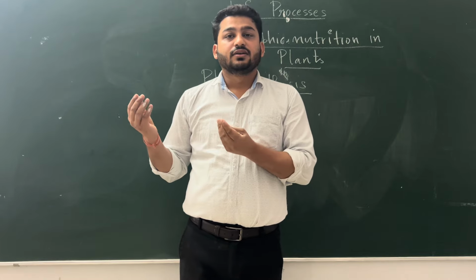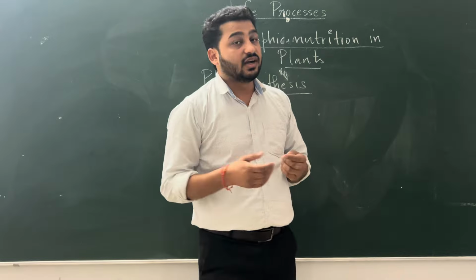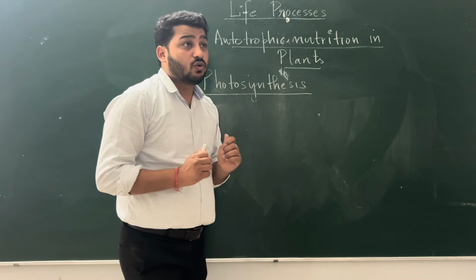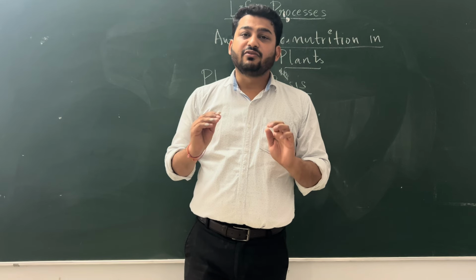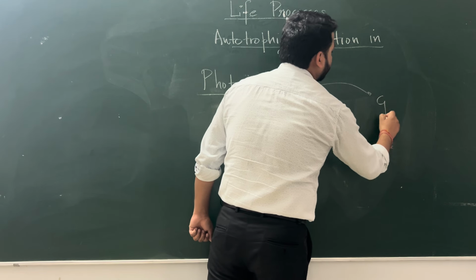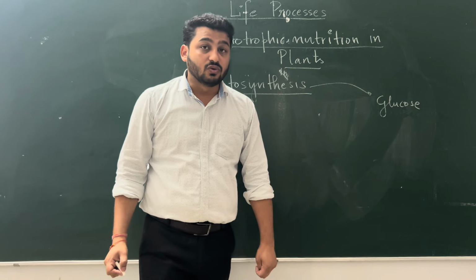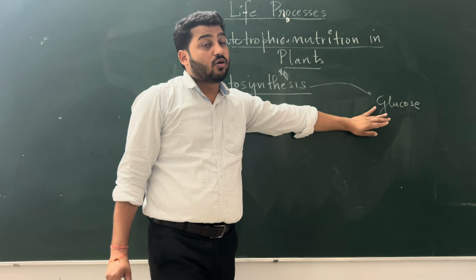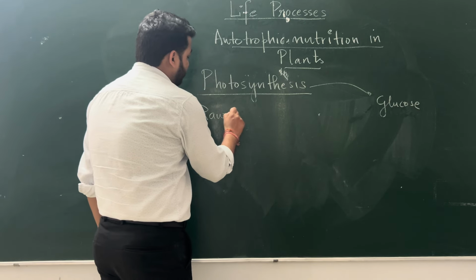Photosynthesis. Now, if someone is making food, there must be some raw materials. Without having milk or water, can we make tea? No, we can't. Just like that, in photosynthesis, plants also need some raw materials so that they can make their food. And what is their food? Their food is basically what they want to make. They will make glucose. But how will they make glucose? For that, they need some raw materials. So for photosynthesis, we need some raw materials.